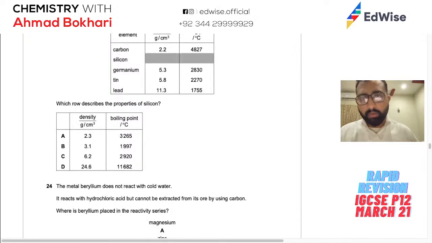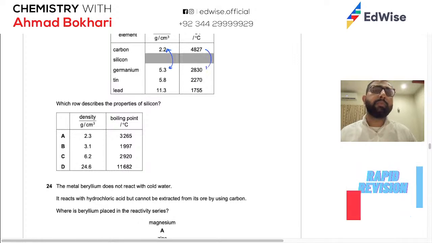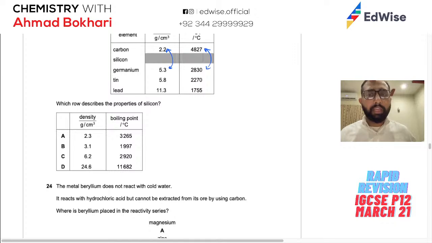Okay, the table gives some properties of group 4 elements. We have carbon, silicon, germanium, all that. Which one describes the properties of silicon? So you have a trend here, and you have to look at this trend. You can see over here how this trend is changing. So just take an average value of these two and an average value of these two, and you will have some way of figuring out which one could be the answer.